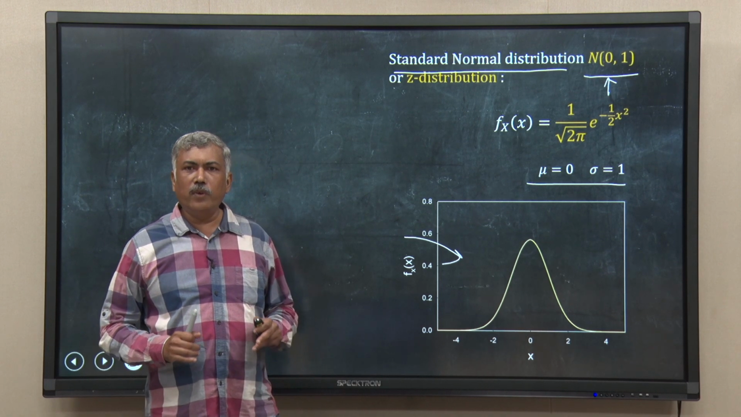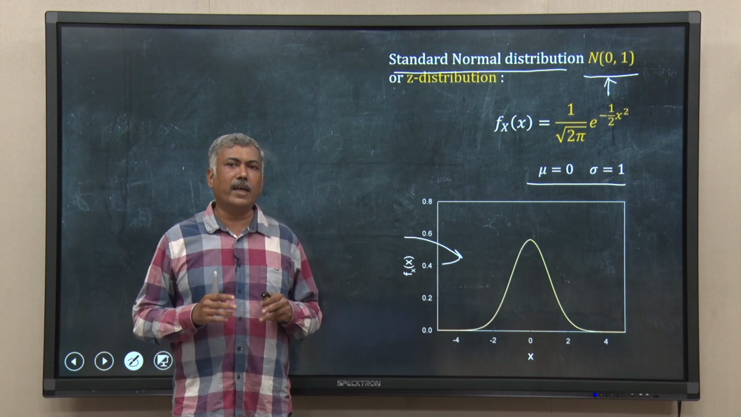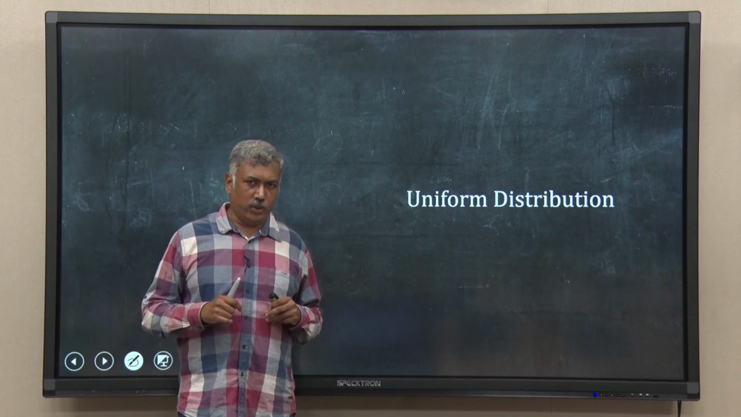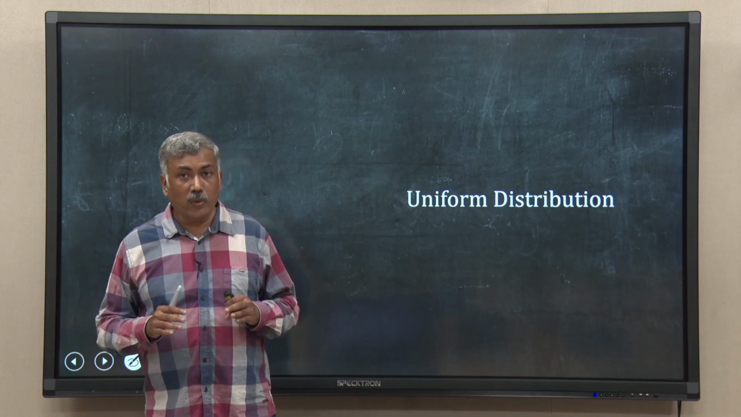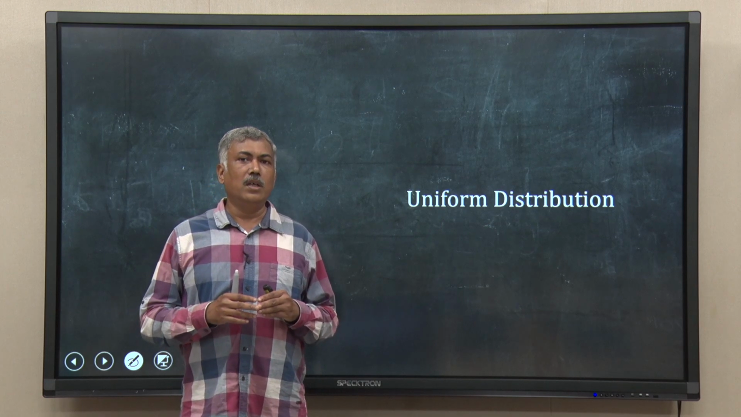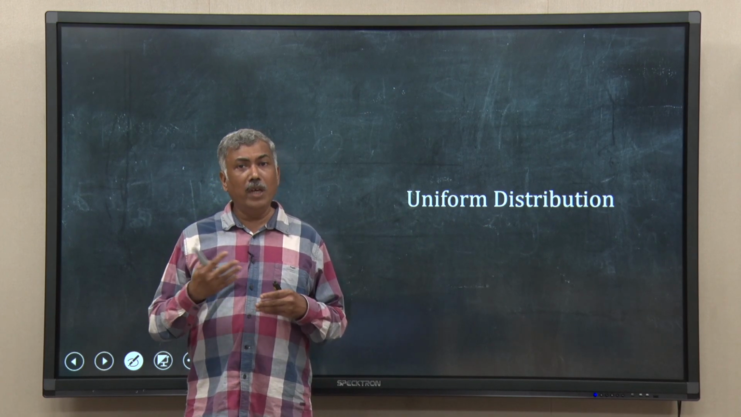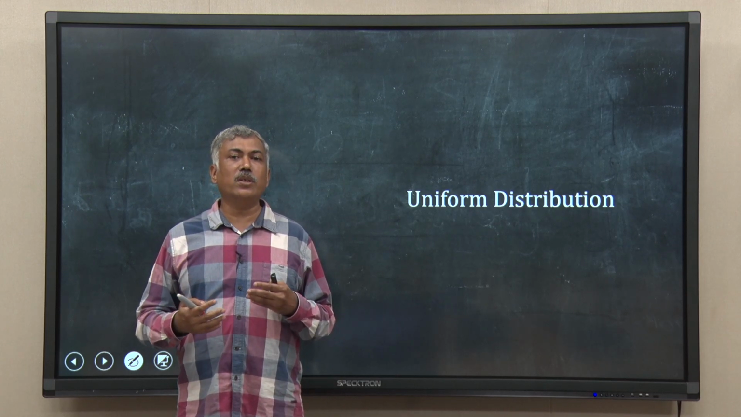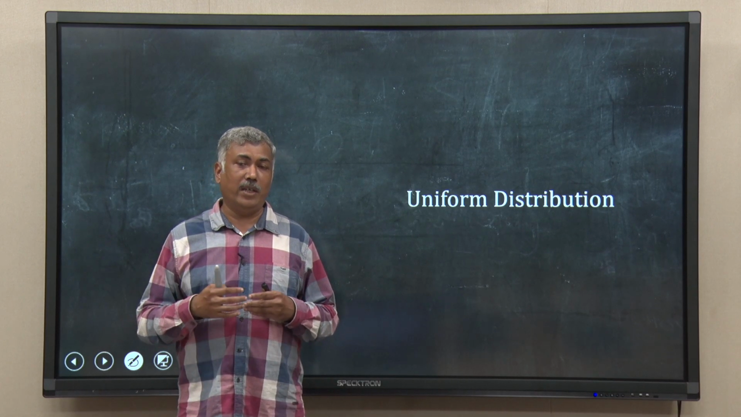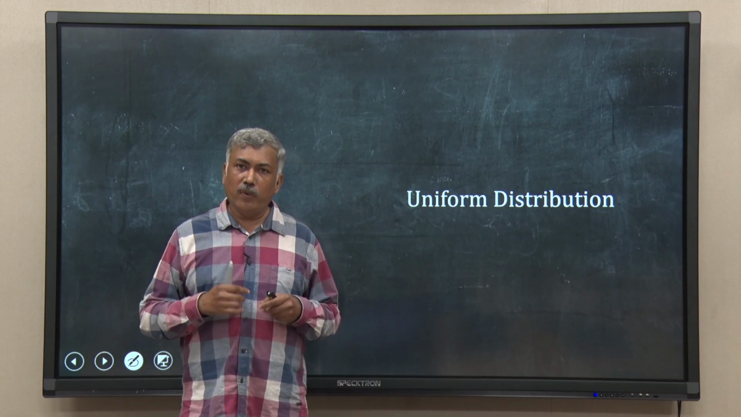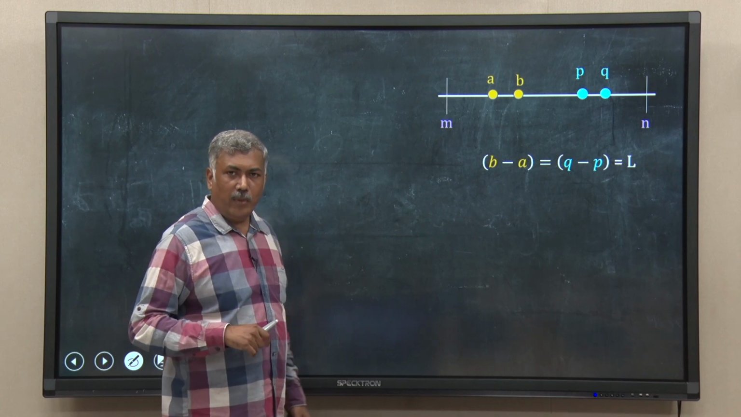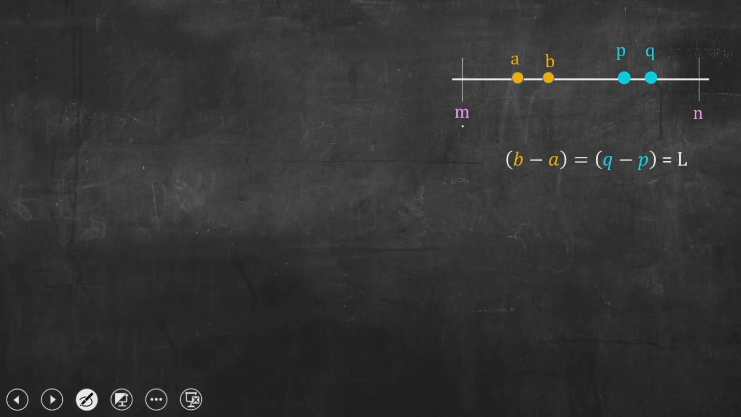Now, I will go into a few other, particularly 2 other, continuous probability distributions. One is called the uniform distribution. Although it is not widely used in statistical analysis, for many data analysis algorithms where we have to sample data from a large set of data, we usually use the uniform distribution. Let me explain what that is. Suppose I have a number line and it starts at m and it ends at n.